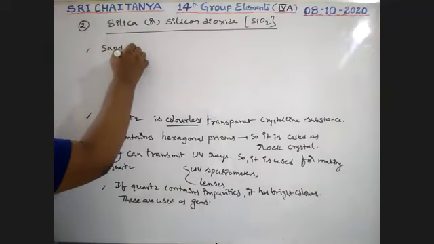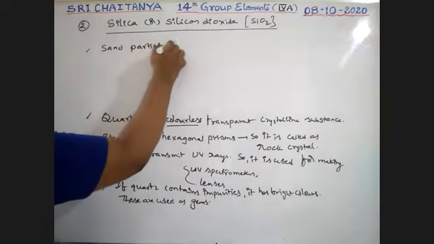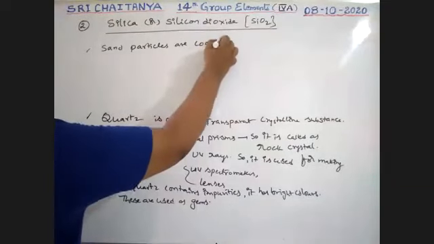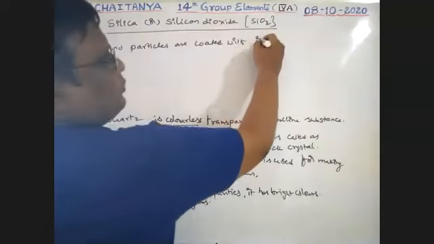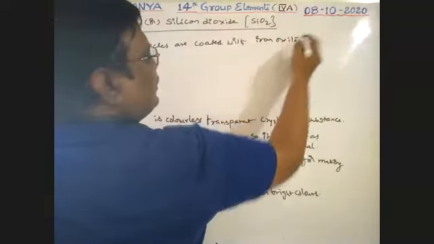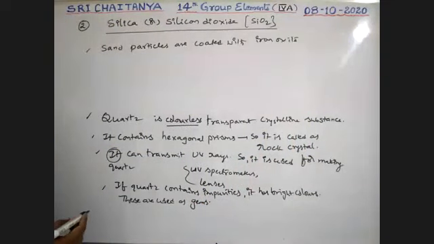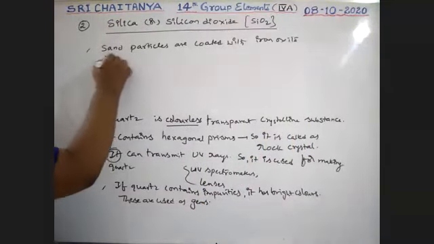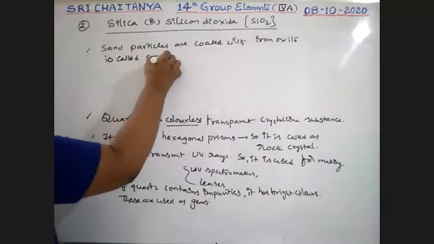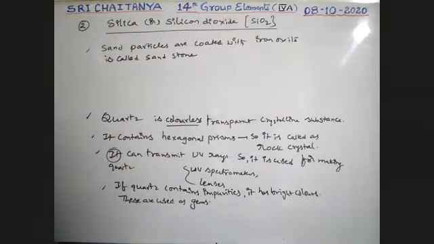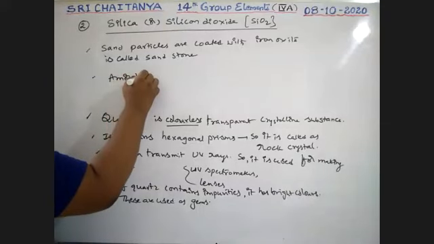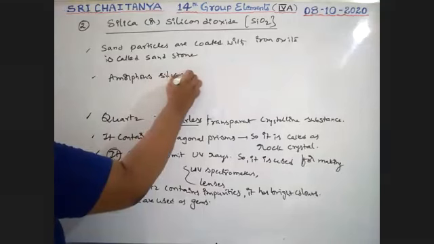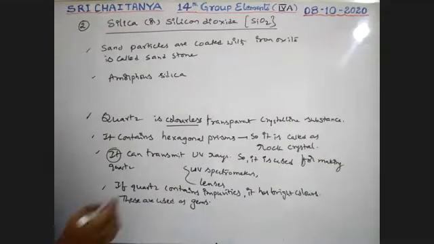Sand particles coated with iron oxide are called sandstone. Please note down these points. Sandstone. Next, amorphous silica mixed with powdered quartz.